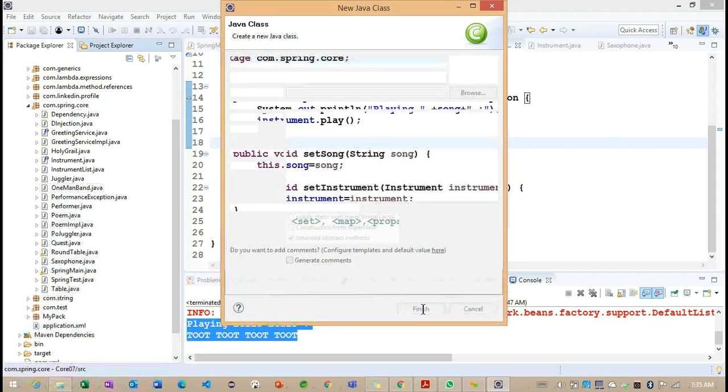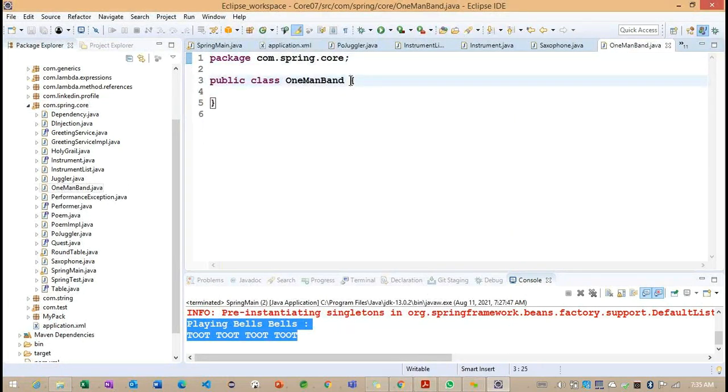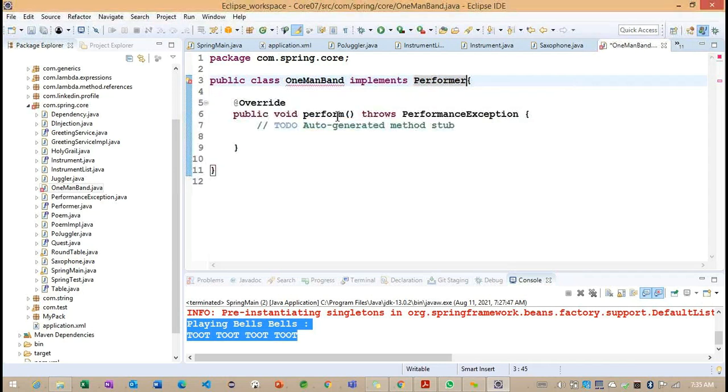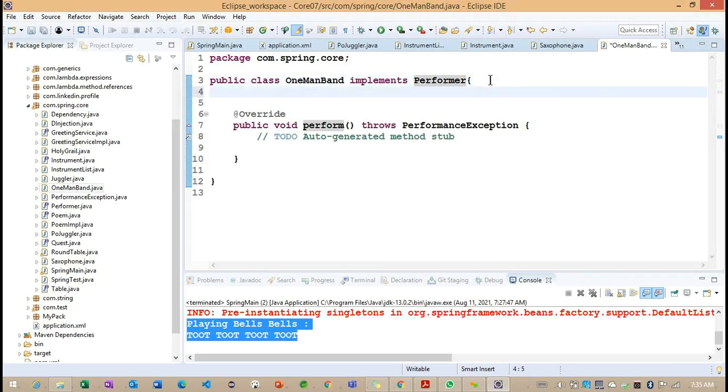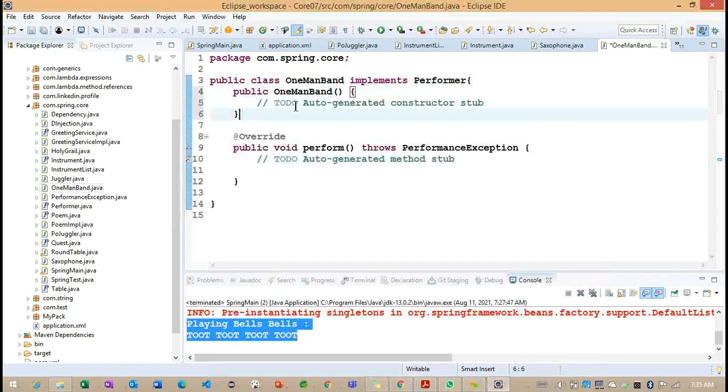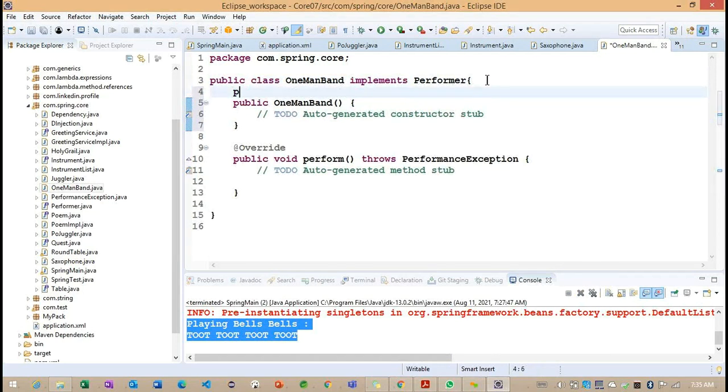The name of the class I'm taking is OneManBand, and the same class implements the same Performer interface, and I'm going to override the perform method. After this, I want to define a default constructor.